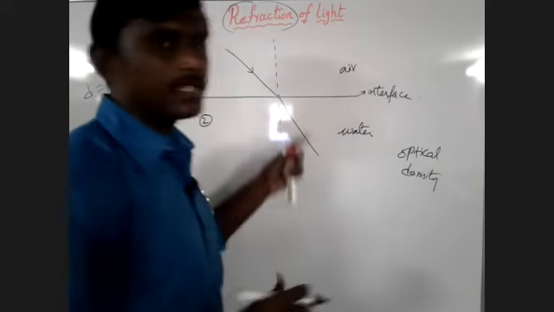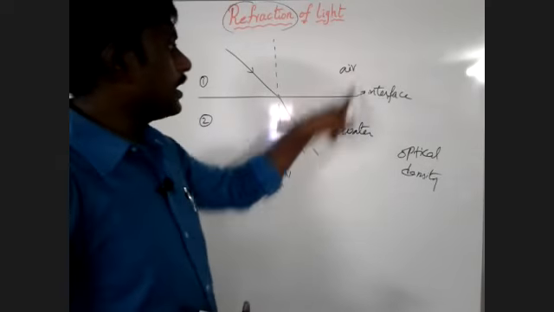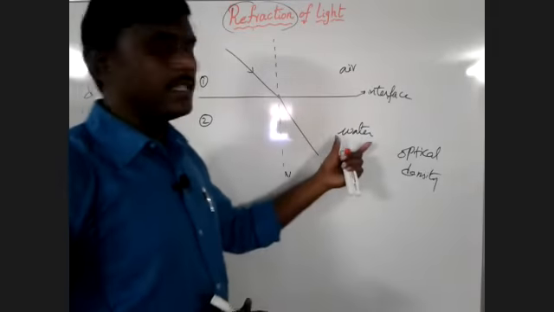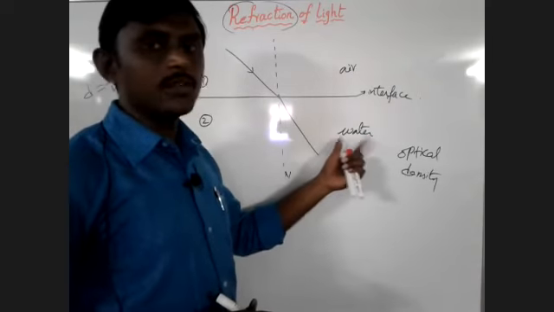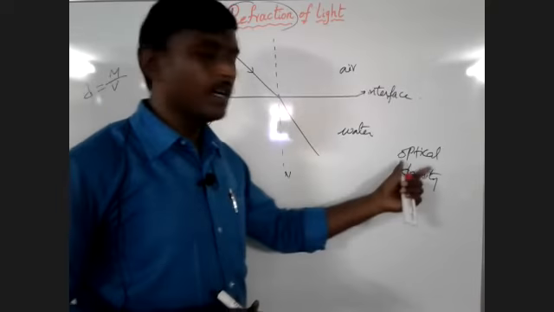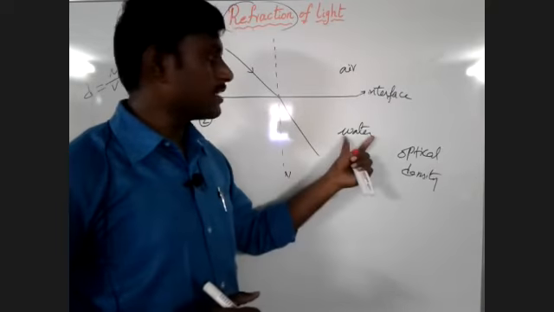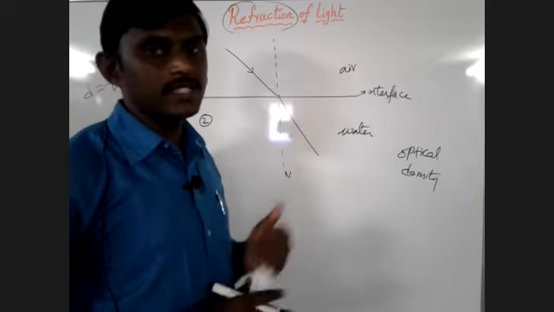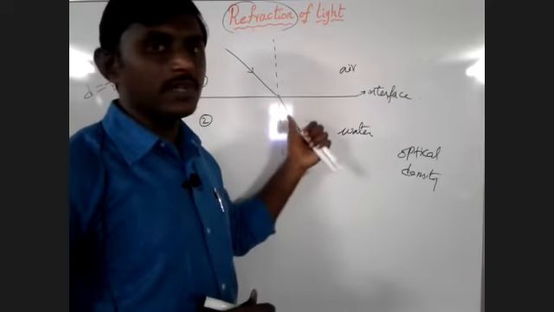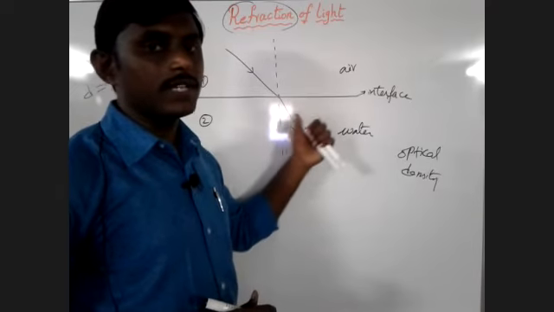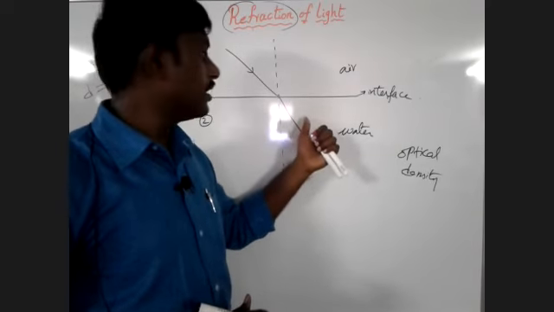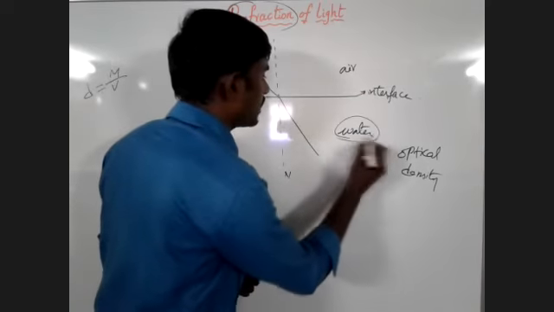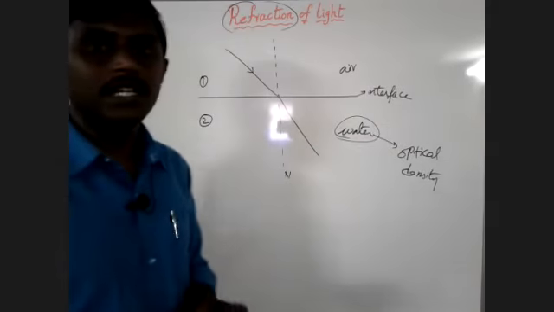Listen carefully. Here air and water. In this air and water, the water has more density. More density means more optical density. What happens when the light is traveling in the water? The speed of the light changes in the water. Where the speed of the light changes, or where the bending of light takes place, that medium has more optical density.